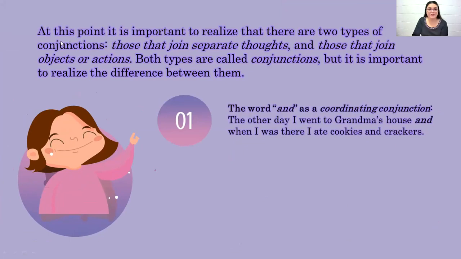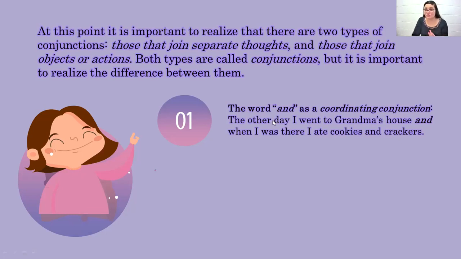at this point, it is important to realize that there are two types of conjunctions, those that join separate thoughts and those that join objects or actions, which is something we have already discussed in class. And for my subscribers or viewers, you probably remember that there are two different types of conjunctions, coordinating and subordinating conjunctions.